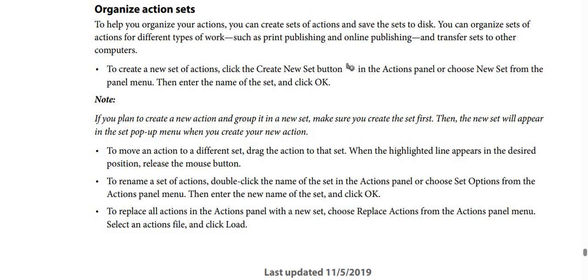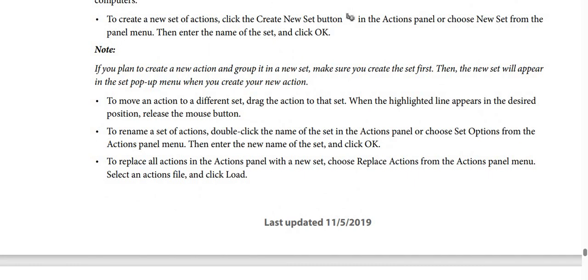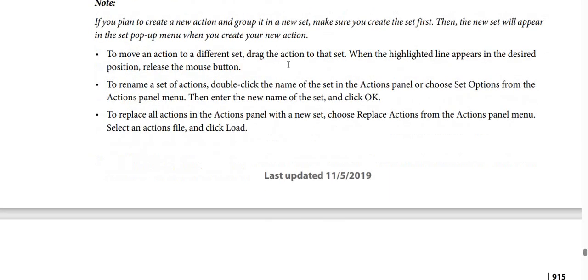And to rename a set of actions, you should double click the name of the set in the actions panel, or choose set options from the actions panel menu, and then enter the new name of the set and then click OK to finalize. And after that, to replace all actions in the actions panel with a new set, you should choose replace actions from the actions panel menu, and then select an action file and then click load.